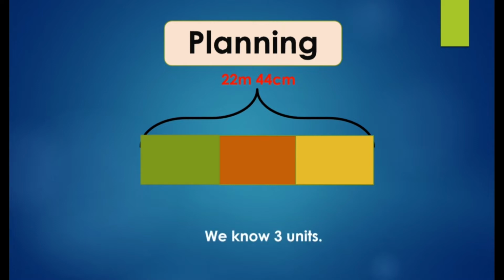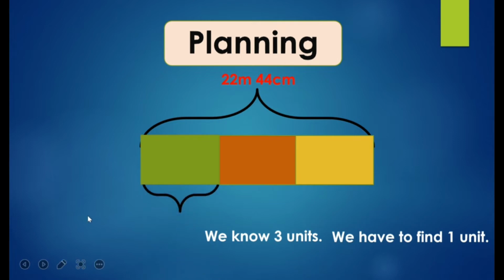As we know in the question, we will take this 3 as 3 units, meaning 3 trees, and we have to find 1 unit, which we do not know in the question. So we will take this 1 unit to find.